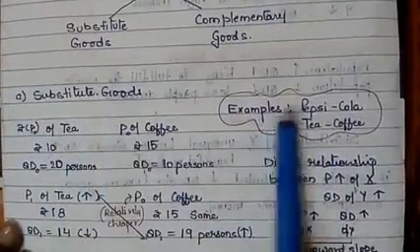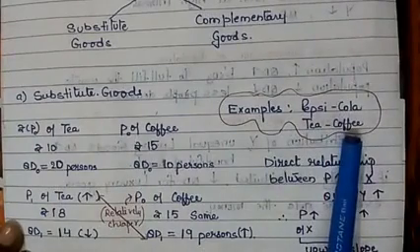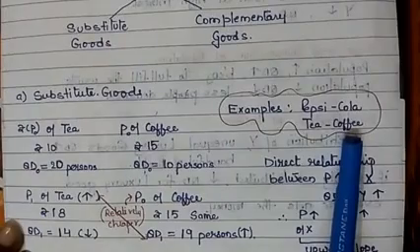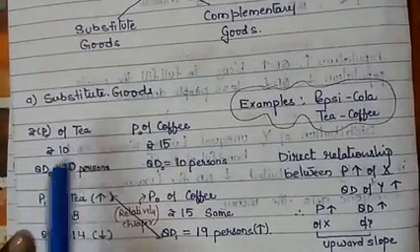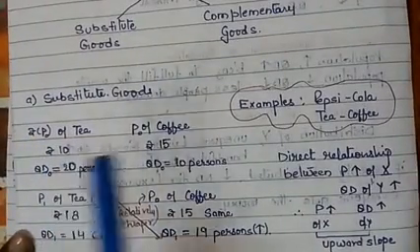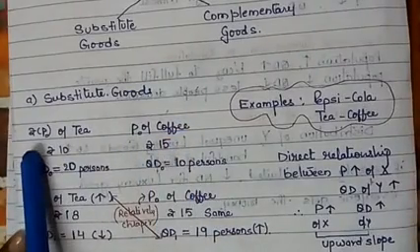Substitute goods, for example, Pepsi and Cola, tea and coffee. Consumers substitute one commodity with another commodity, but the level of satisfaction should be the same. Here, price of tea, suppose rupees 10. Price of coffee, that is rupees 15. This is the initial price or original price.